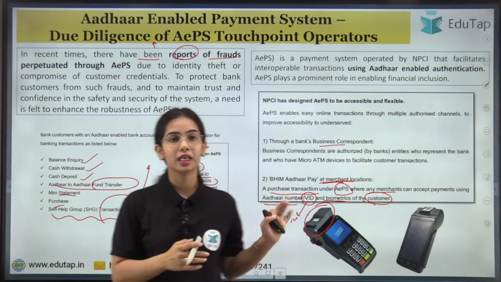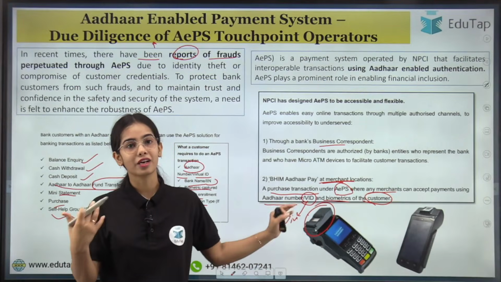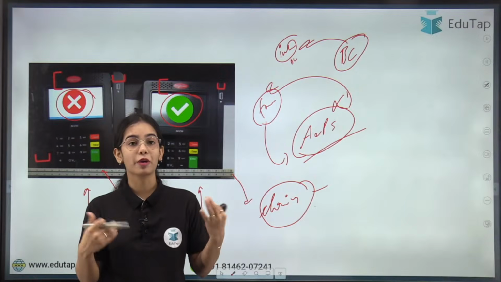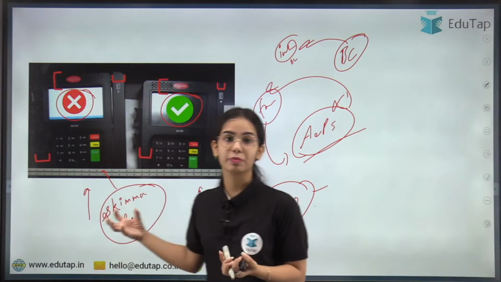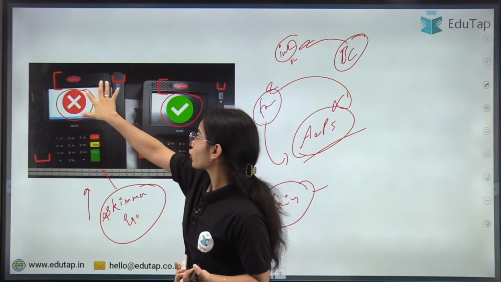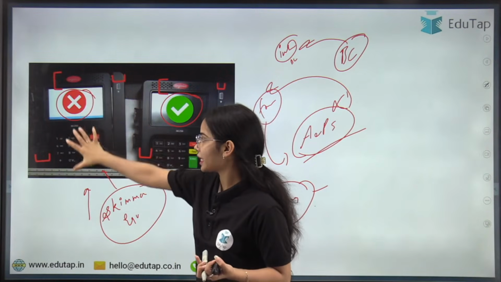So through the Aadhaar enabled payment system, various frauds were reported: cloning of the biometrics, or the biometrics getting stolen through skimmer equipment hidden inside the device.